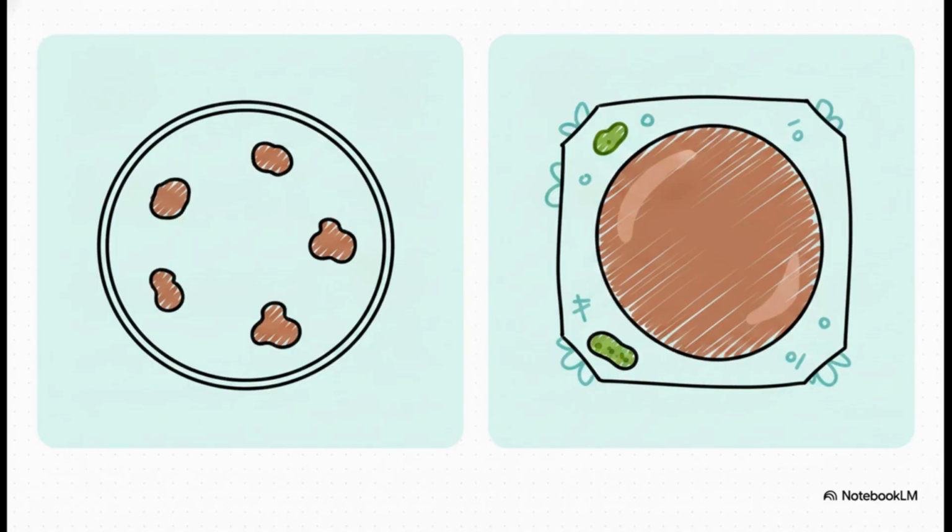Animal cells have several small, scattered storage units, but plant cells, they feature one massive, central vacuole. It's actually so large that it provides structural support, keeping the plant cell rigid and plump. It's a brilliant adaptation for organisms that can't just get up and walk over to a stream when they're thirsty.